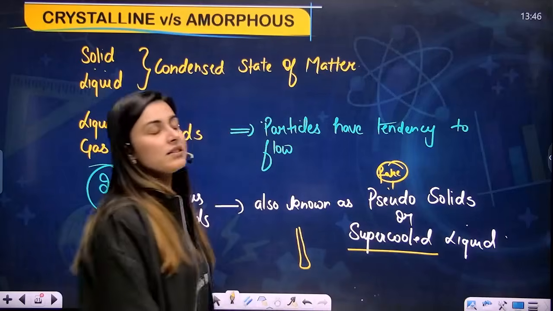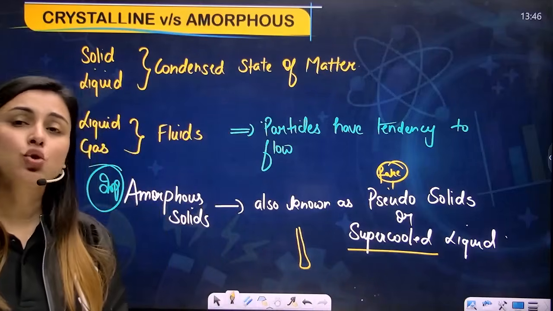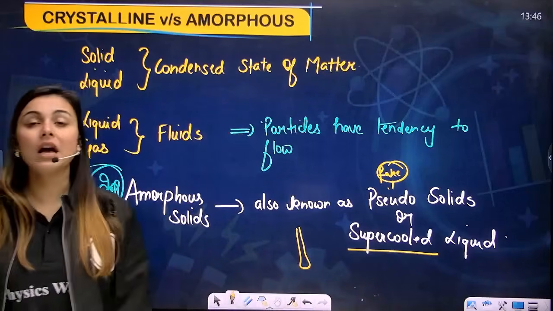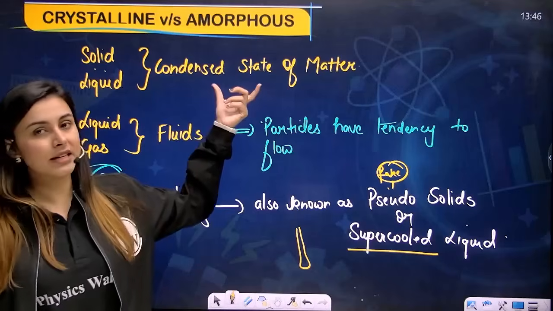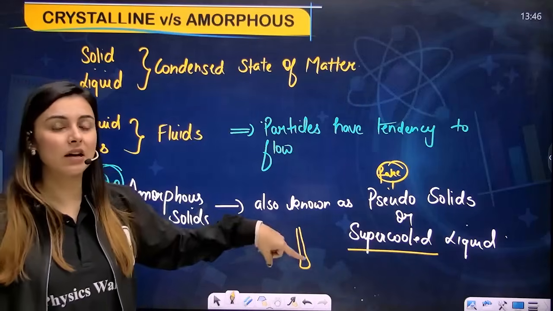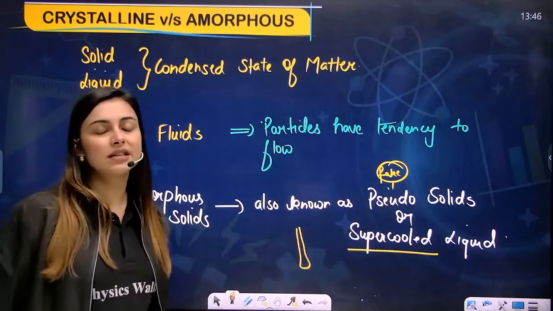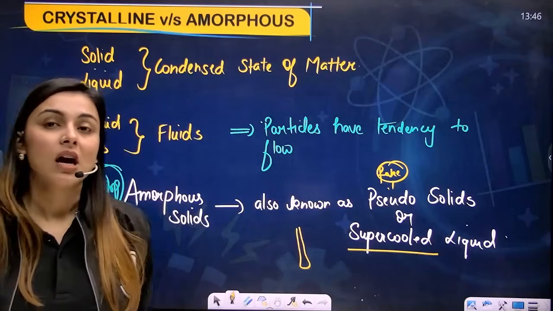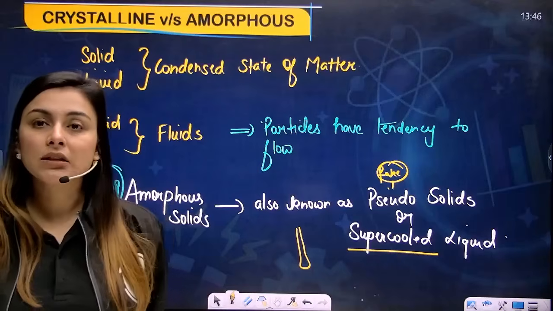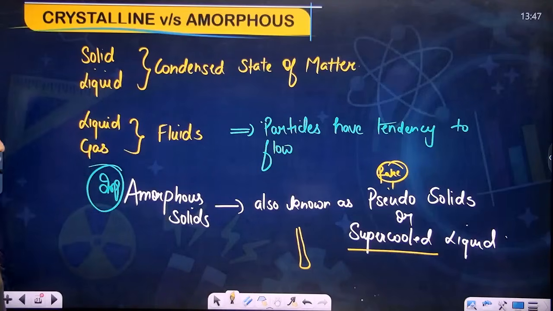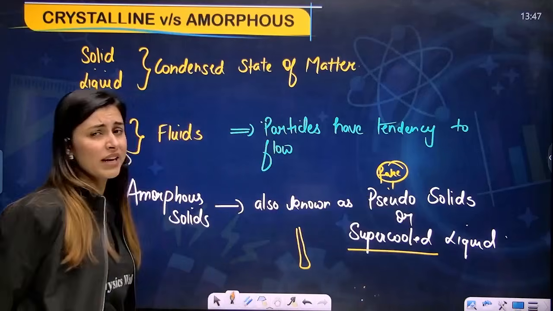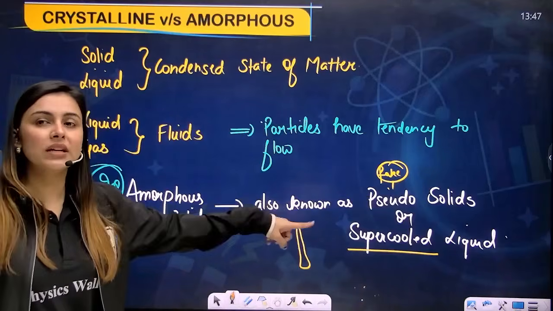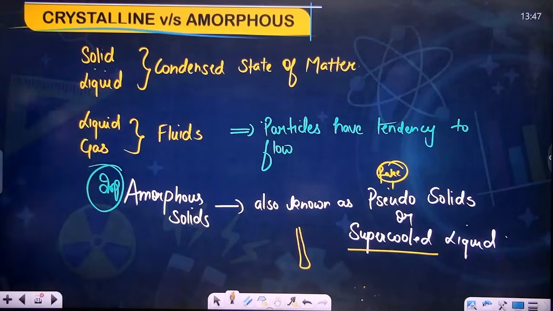Okay, and that is the reason we call amorphous solids pseudo solids, fake solids, because they are violating the definition of a solid, because solid is a condensed state. It doesn't have a tendency to flow, but yet amorphous solid flows, and that is why it is given these two names. And you might be asked a question about what other names amorphous solids are known by, or you might get these names and be asked any other question. That is the reason you need to know these names. Okay, perfect. I hope you're clear. Pause the video, write it, and then we'll move forward.